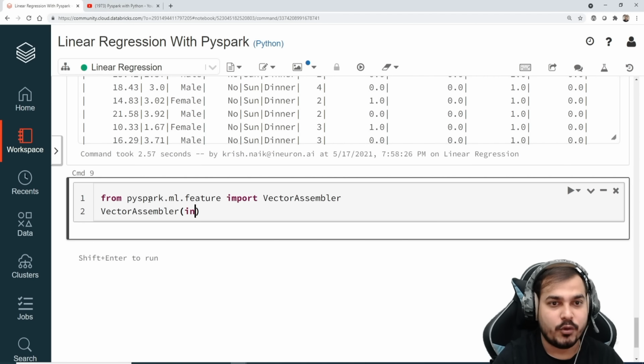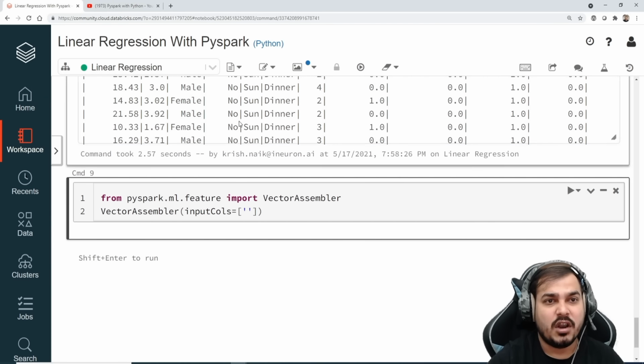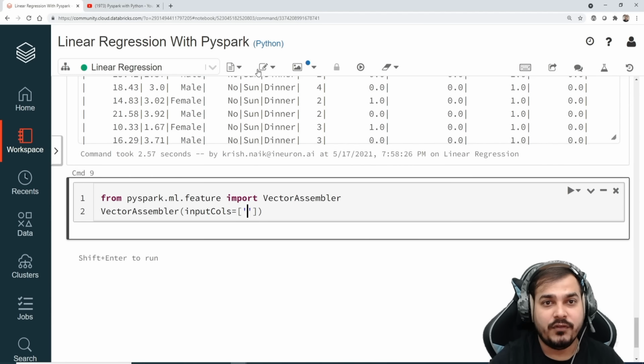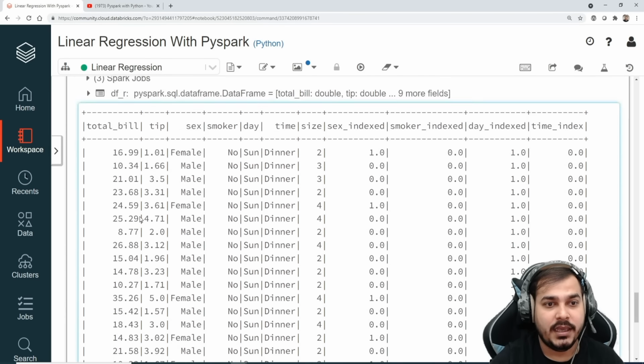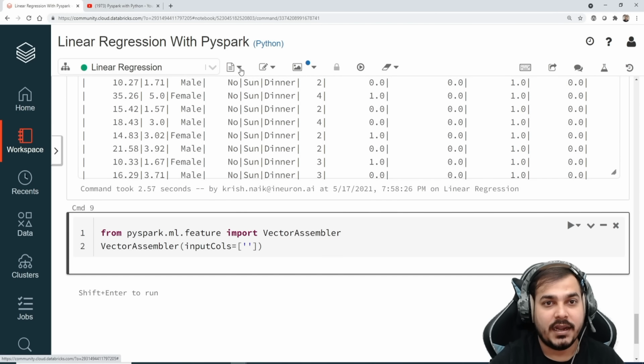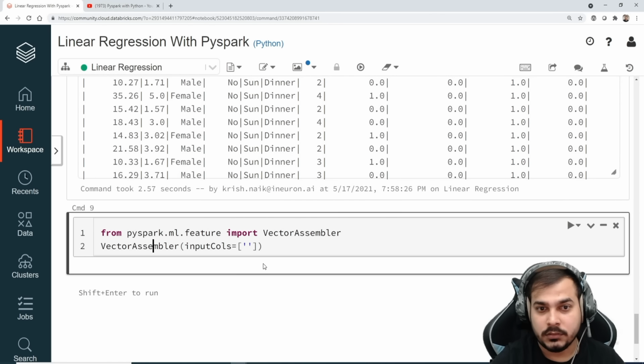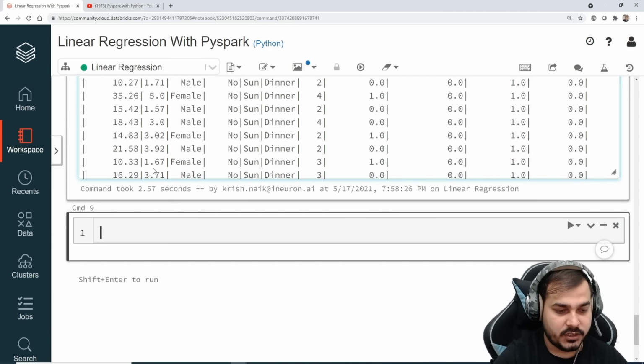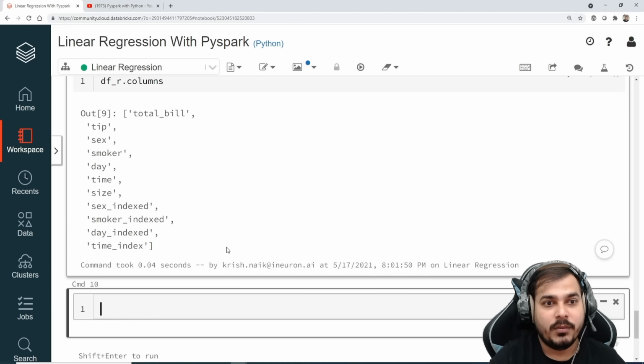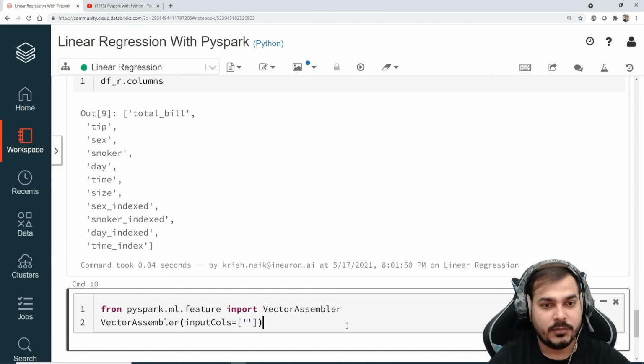The first parameter I have to provide is basically my input columns. Here, what all input columns do I have, let me just see. Before this, let me quickly do one thing: let me make a cell. Okay, move a cell up, create a cell, or let me just remove this and write df_r.columns. Okay, so how many columns do we have? So I have all my information with respect to the columns.